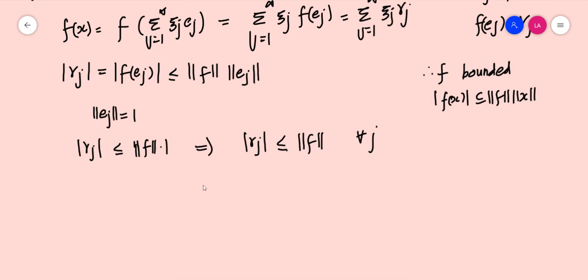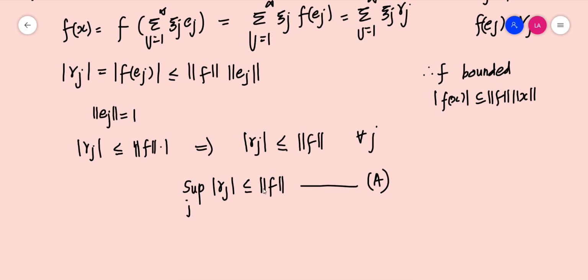Since this is true for all j, the supremum over j of modulus of gamma j should also be less than or equal to norm f, because norm f is an upper bound of gamma j for all j. Supremum is always less than or equal to an arbitrary upper bound. We write this as equation A.